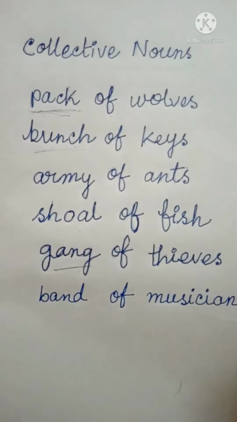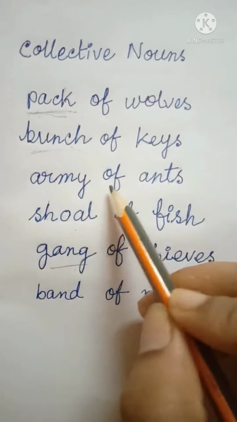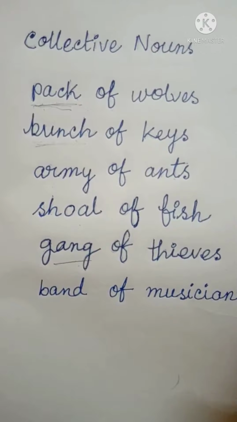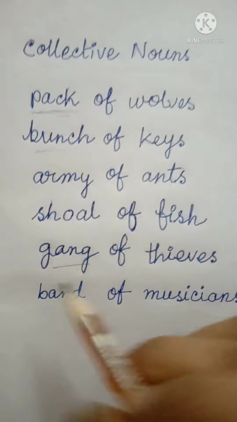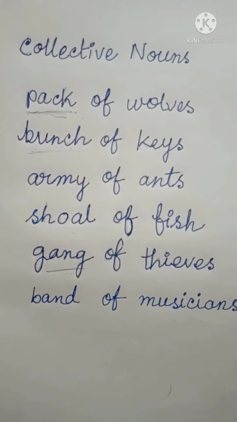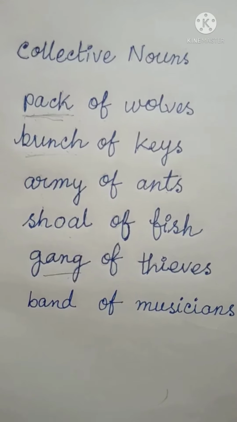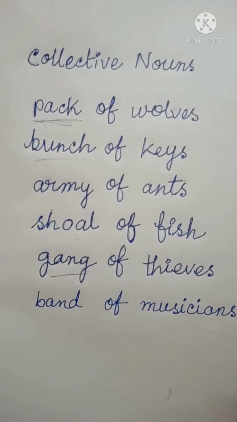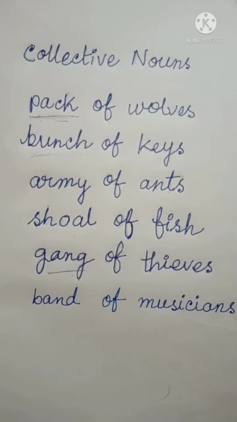A set of keys. Similarly, army of ants. That means many ants together or a group of ants. Shoal of fish. If I say the fisherman saw a shoal of fish, that means the fisherman saw a group of fish.